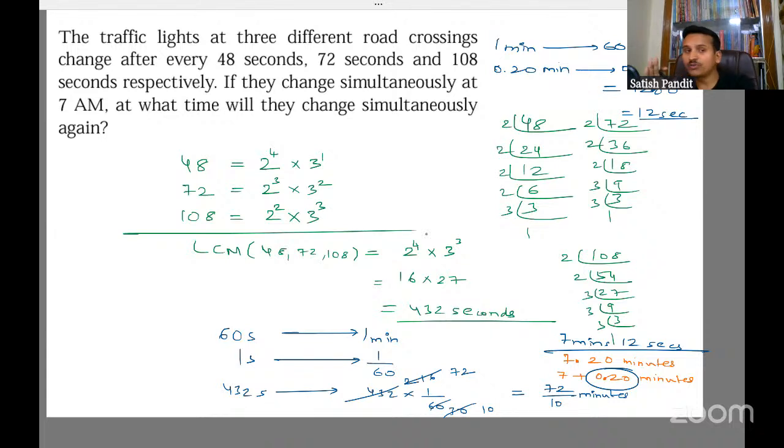So at 7 o'clock it is going to first of all change, and then next at 7 o'clock, 7 minutes, 12 seconds. Like that. Okay. So you have to write that. It will change again after 7 minutes 12 seconds, or you can say 7 past 7 minutes 12 seconds, like that.